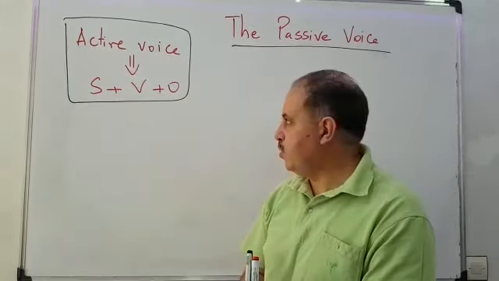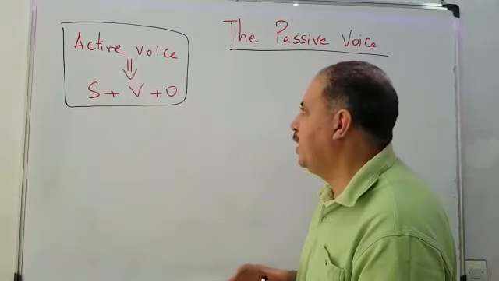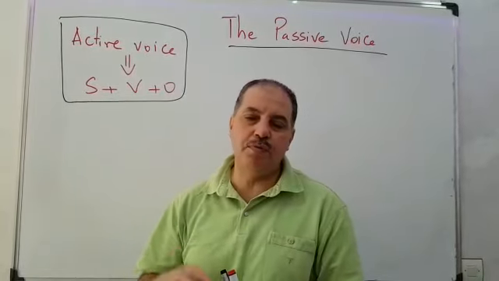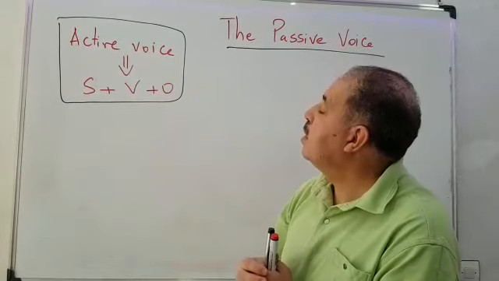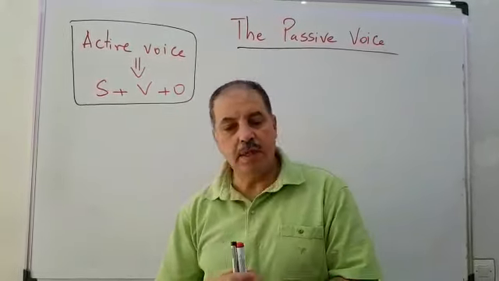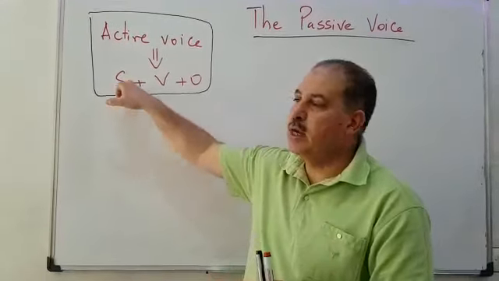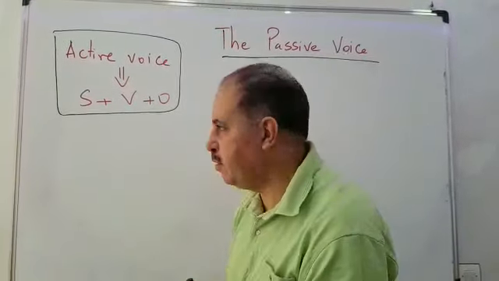So I'm going to begin with the first exception that we can meet when moving from active to passive voice. As we said in the previous video, we should remember that an active voice should contain this structure: subject, verb, and object, in order to make it into a passive voice.